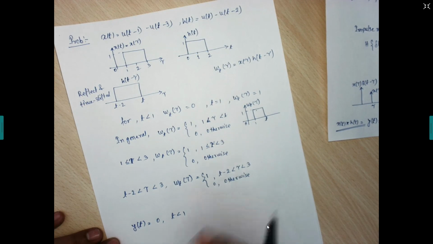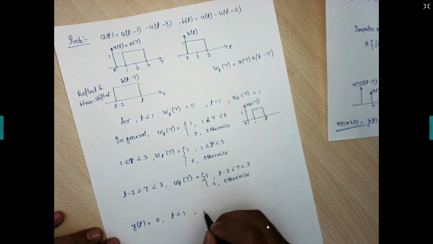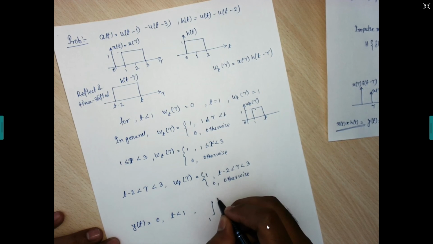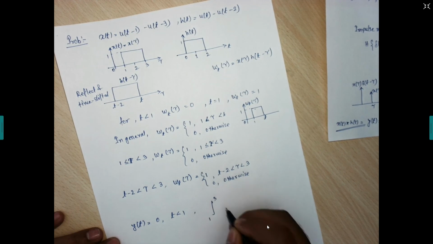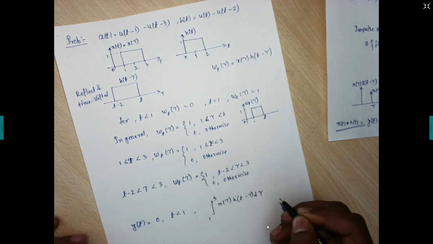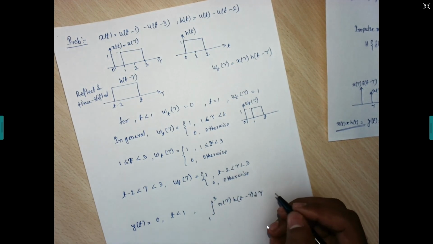So we need to do the integration between 1 and 3, going up to 3, of x of tau h of t minus tau d tau.